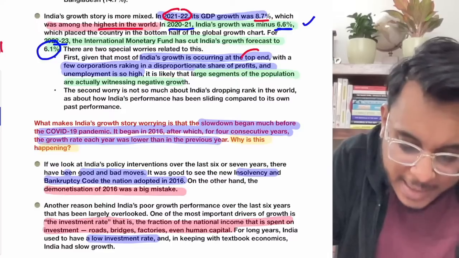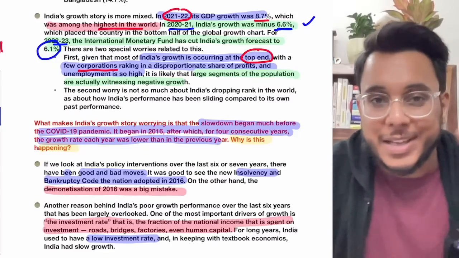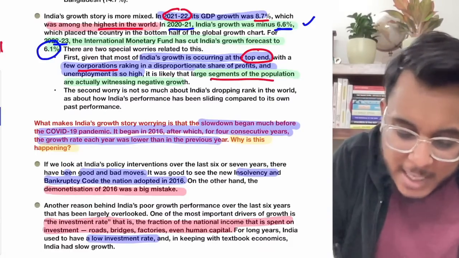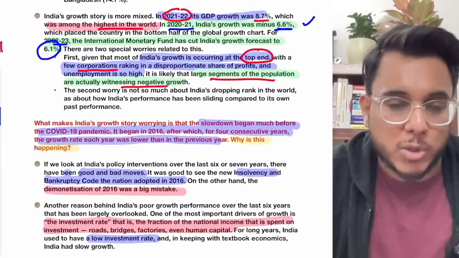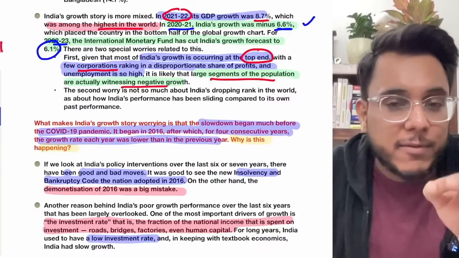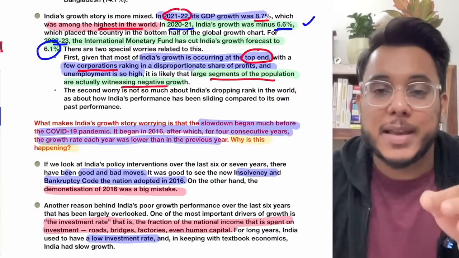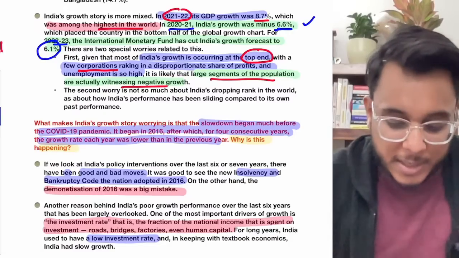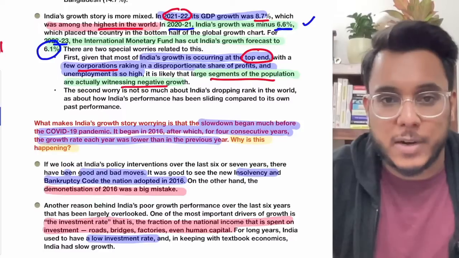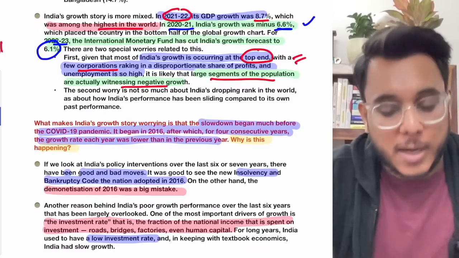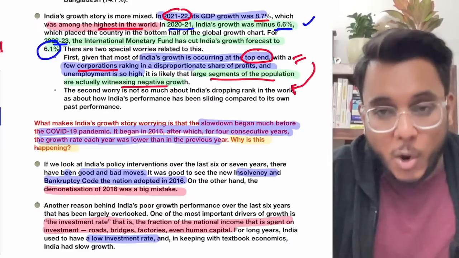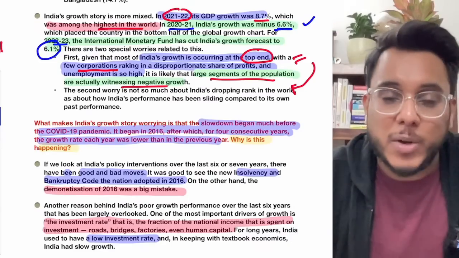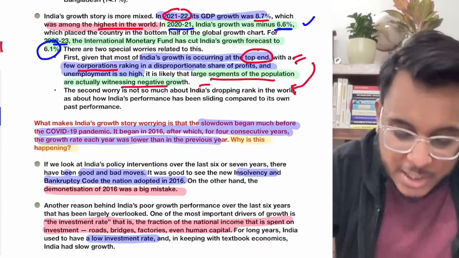Actually the growth is occurring at the top end, where a few corporations are growing and making the maximum profits. A large segment of people are witnessing negative growth. Particularly, if I give you the data, 91% of India's workforce is working in the unorganized informal sector. Because of that, this sector often doesn't have proper social security. This sector is often not accounted for in many government policies, and this sector is the one facing negative growth.